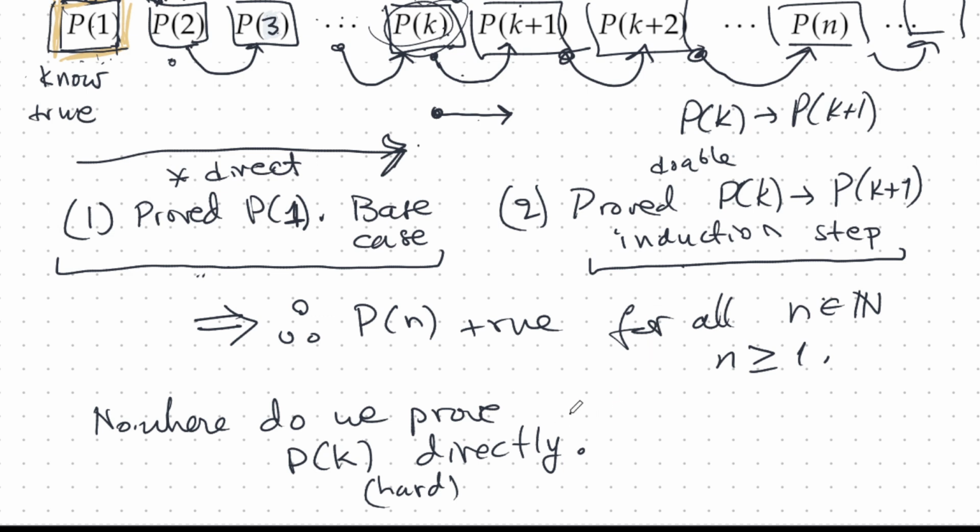So we're not proving PK directly. We only assume that if it is true, then this is true. We have to prove this implication. This does not prove that PK is true. This proves that if PK is true, then PK plus 1 is true.